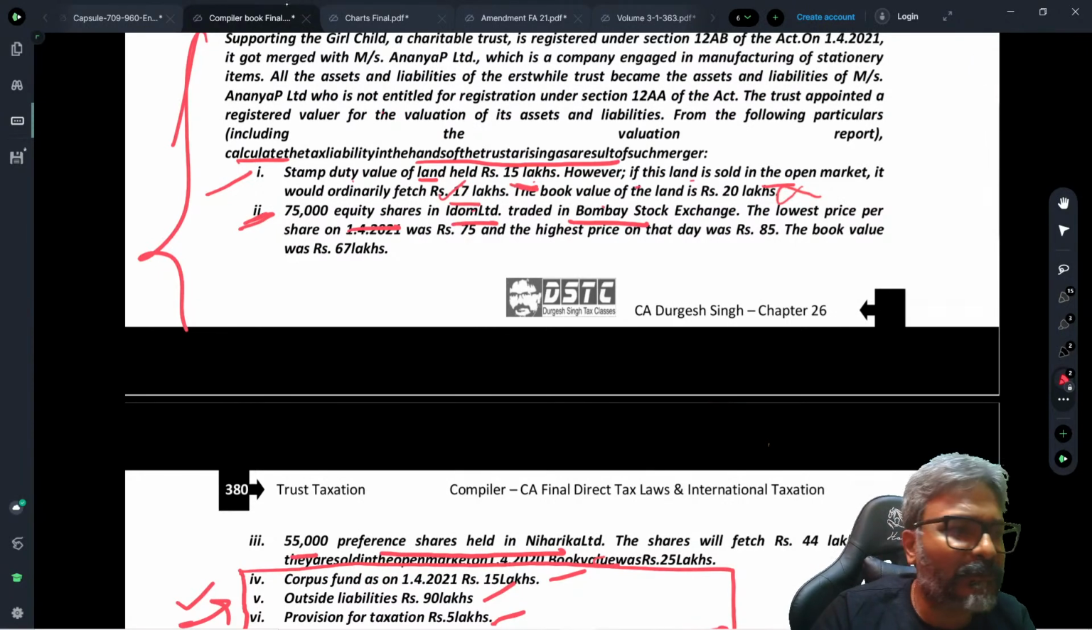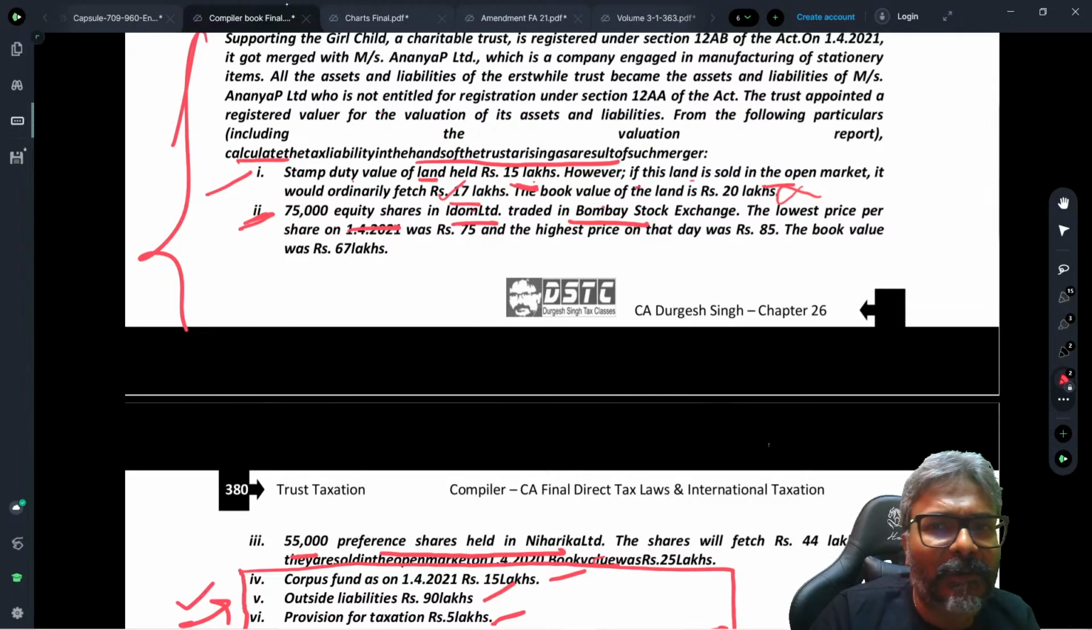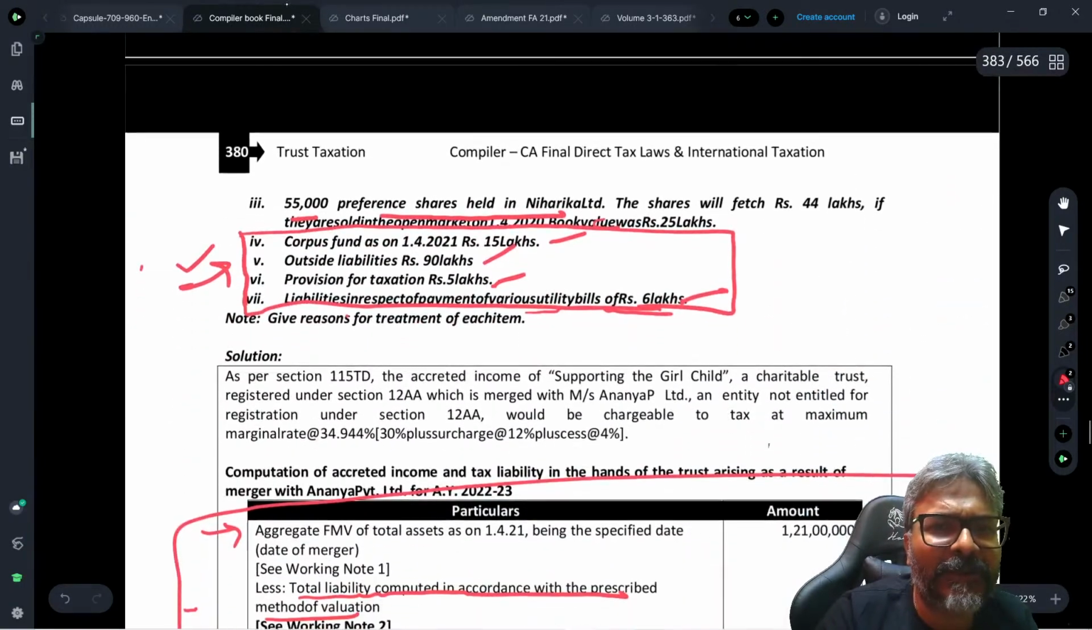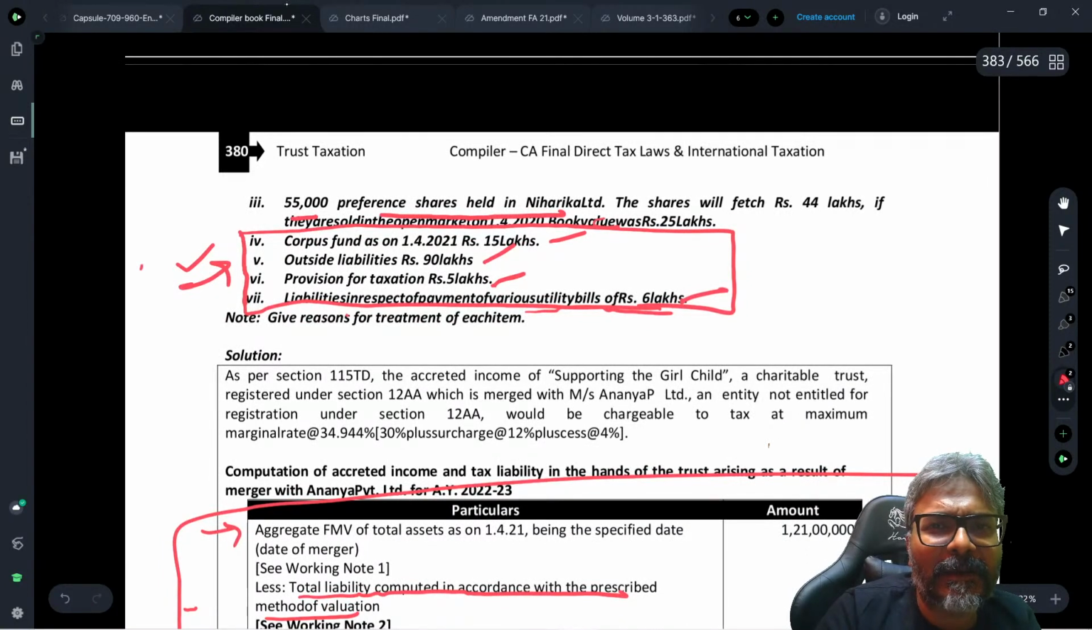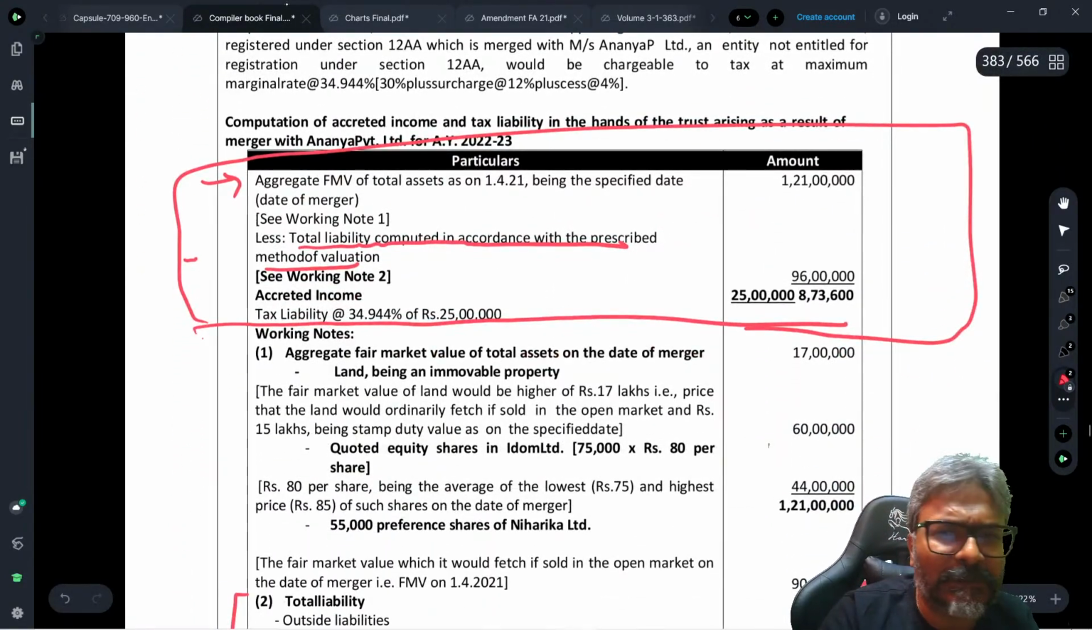Whereas equity shares are traded on a recognized stock exchange. In this context, the lower price per share was 75 and the higher price was 85. The book value is not relevant, so take the average of 75 and 85. Preference shares held in Niharika Limited will fetch 44 lakhs if sold in the open market. So it is 44 lakhs for the preference shares. So the value of the asset, students, we have discussed, is 17 lakhs.